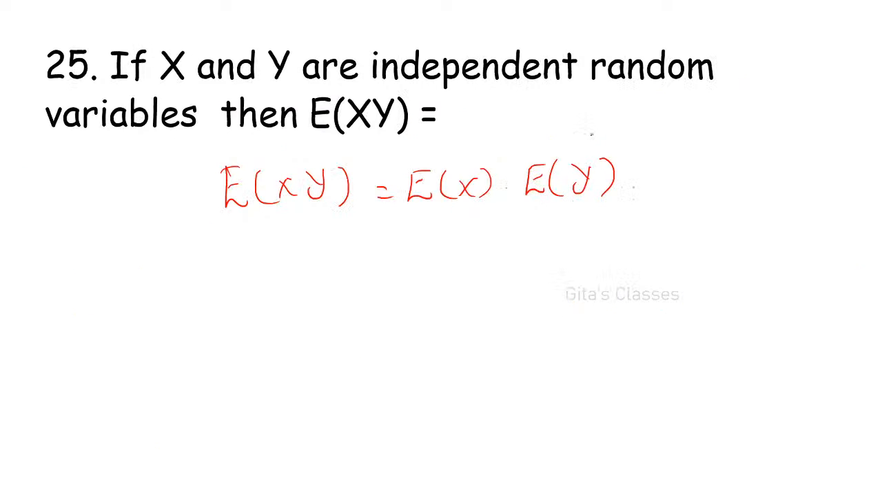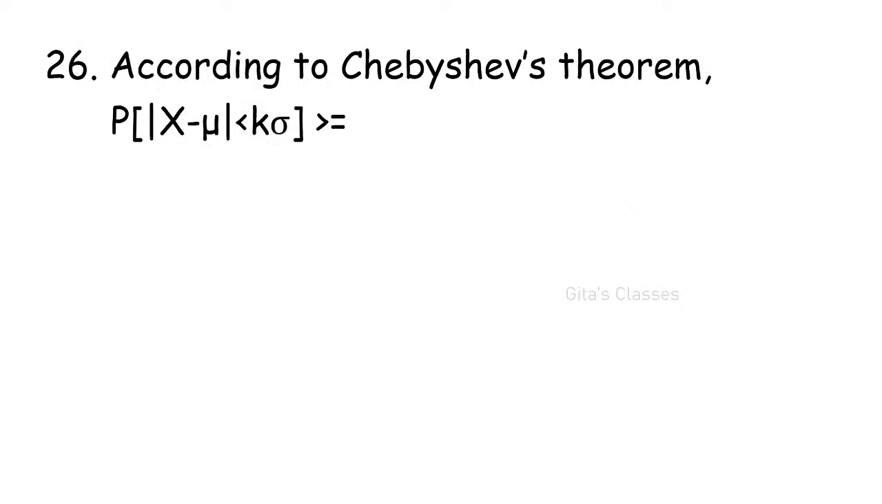Okay. Next is, if x and y are independent random variables, then E of xy is equal to E of x into E of y. Next one. According to Chebyshev's theorem, probability of |x minus mu| less than k sigma is greater than or equal to.